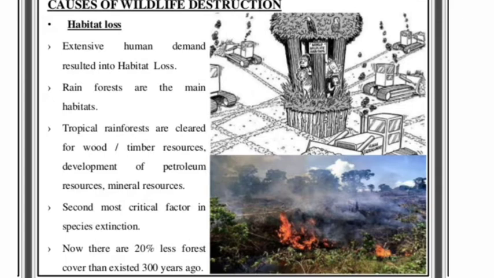The second most critical factor is species extinction. Many species which were found in large numbers in the olden days have become extinct or endangered at present, and the government has been trying to save these species, but is still unsuccessful in making a safe environment for them. Now there is 20% less forest cover than existed about 300 years ago.